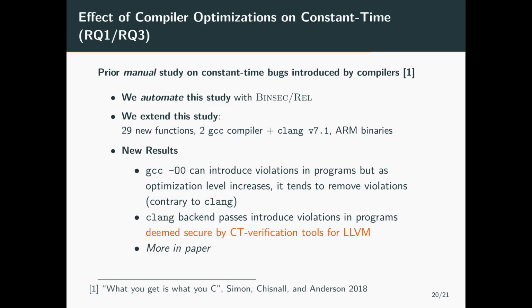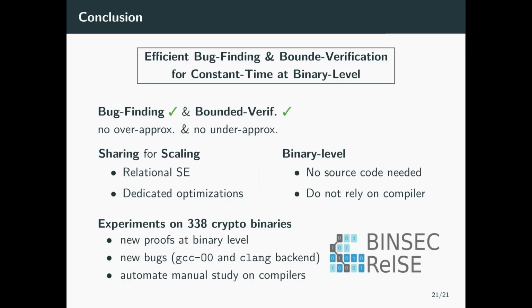We also found that Clang can introduce violations in the translation from LLVM to x86 that cannot be caught by constant time verification tools for LLVM. This shows the importance of reasoning directly on the binary. And you can find more of these fun facts in the paper.